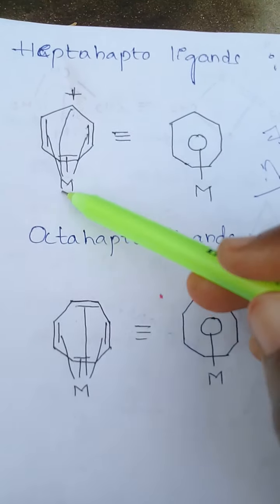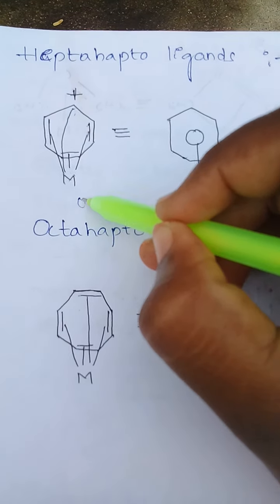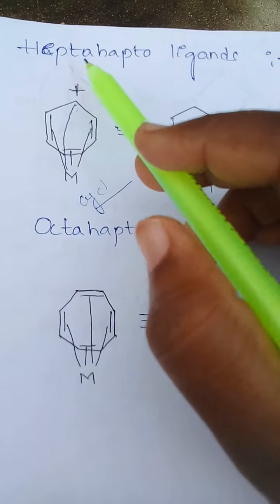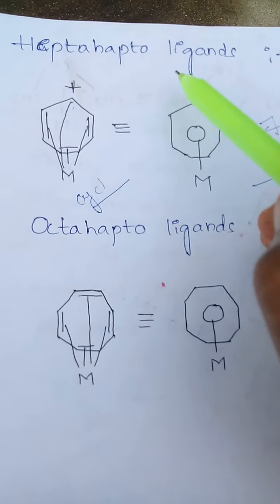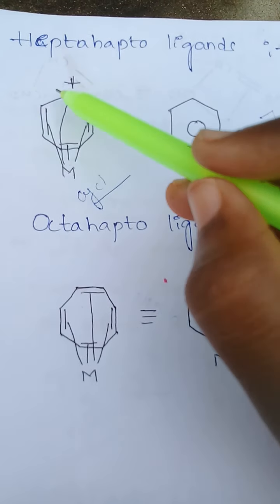So the metal is attached to the 7 atoms, so the compound is known as a heptahapto ligand. This compound, cycloheptatriene, acts as a heptahapto ligand when the metal is attached directly to the 7 atoms.